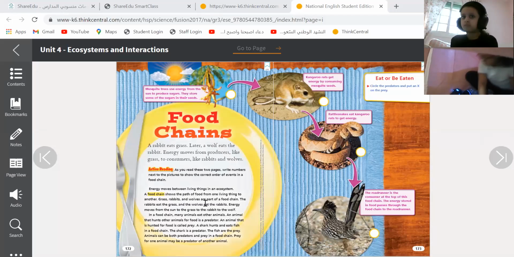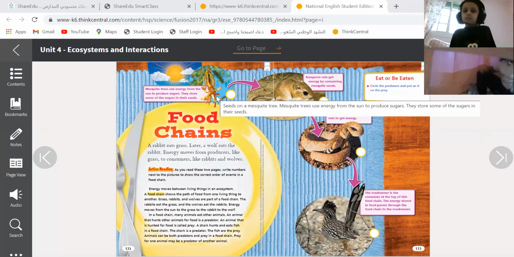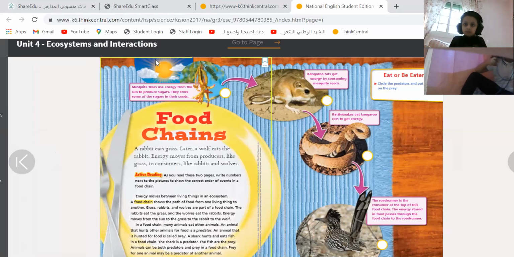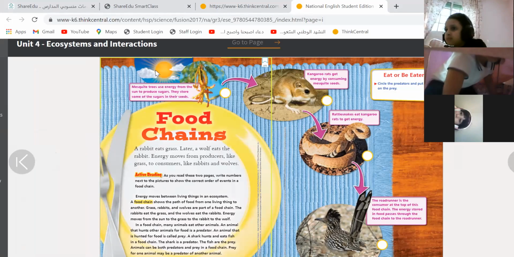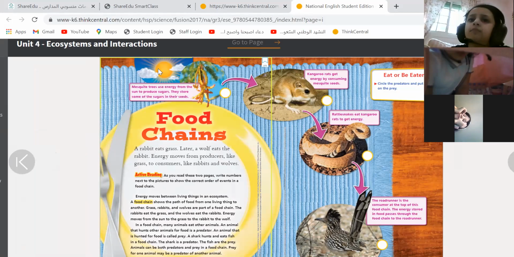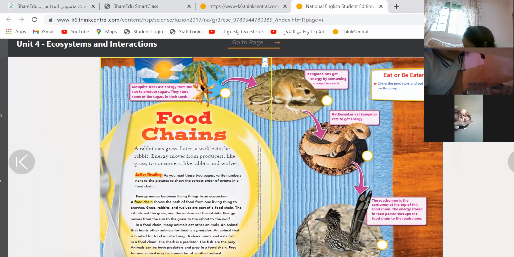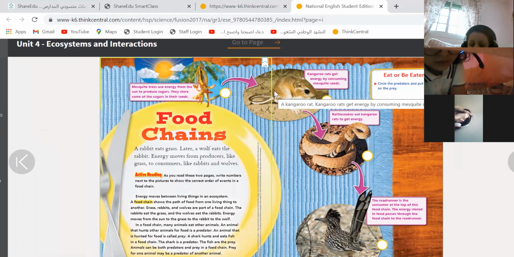Okay, guys, look at this food chain. First of all, what does the food chain start with? Up here it started with the sun. Excellent. After that, who takes the energy from the sun? The plant. After that, who ate those plants? What is this animal? A kangaroo rat. Excellent.